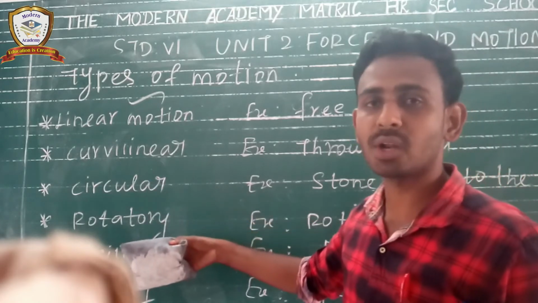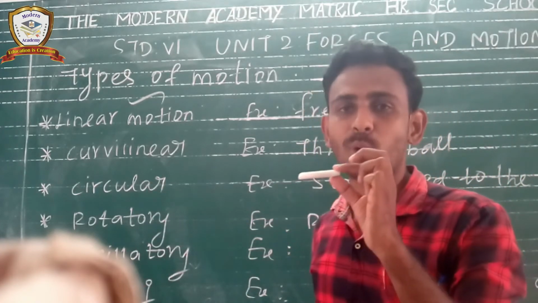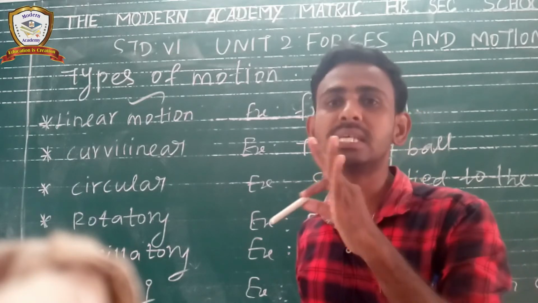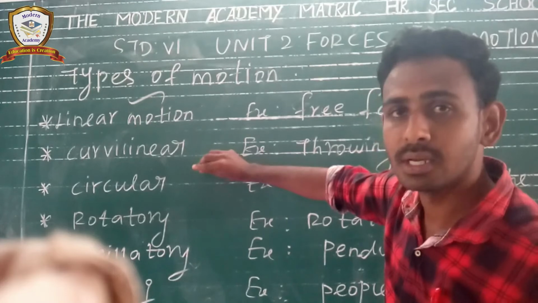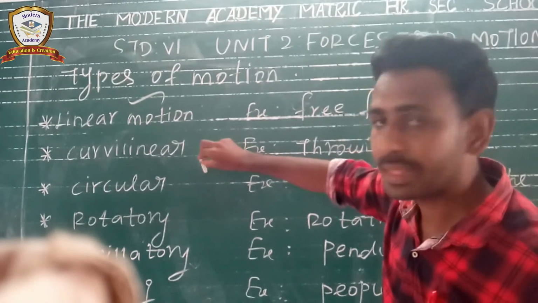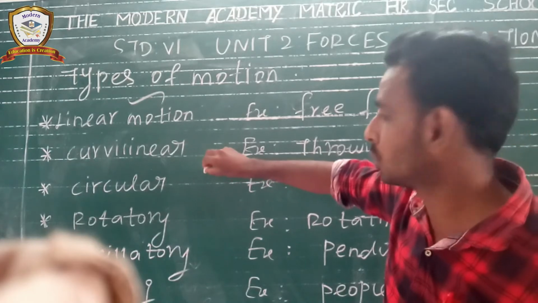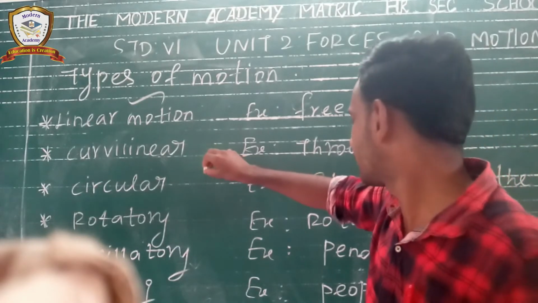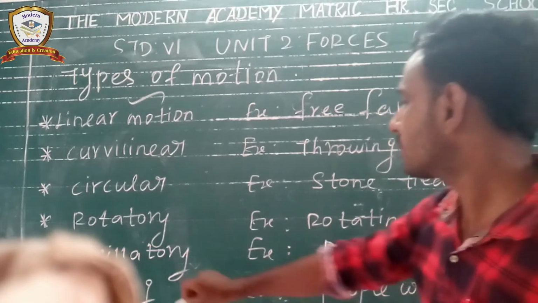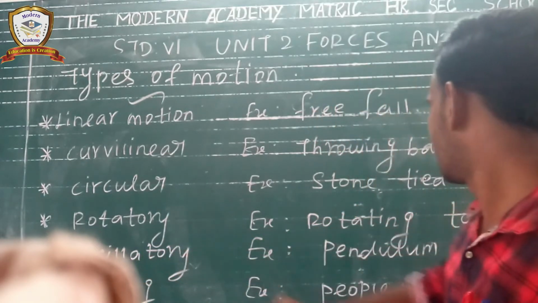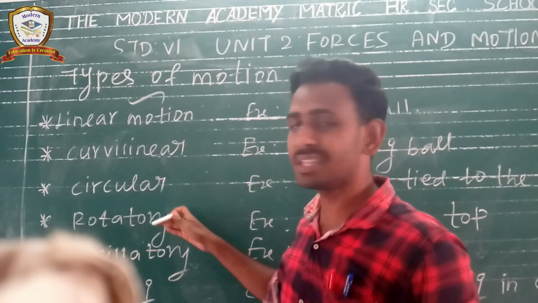That is also suitable for rotating motion. So rotating means that the object is moving from one place to another place by using an axis. For example, consider this axis. This top piece is moving from one place to another place based on this axis, right? So this is the example of rotating motion. One more example is the rotating top, right? Next one, oscillatory motion. So oscillatory is also similar to the rotating motion.